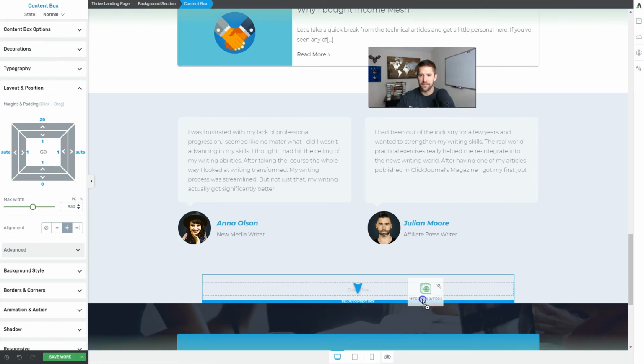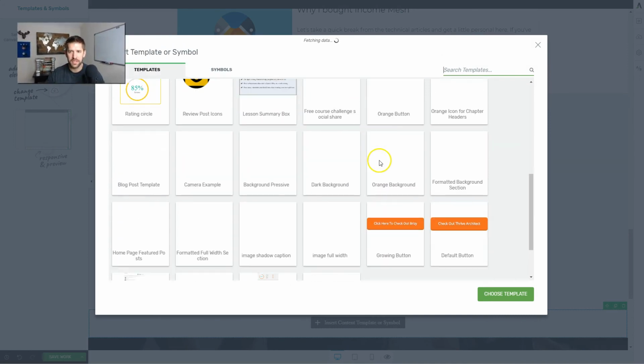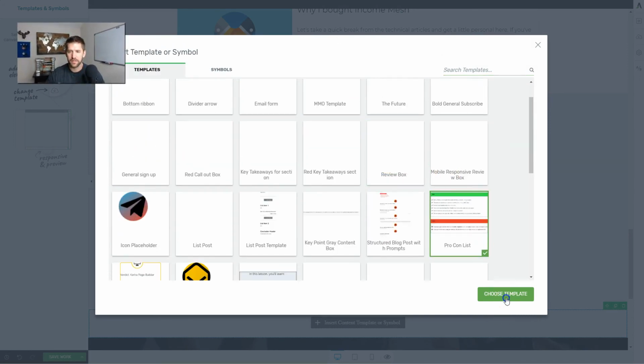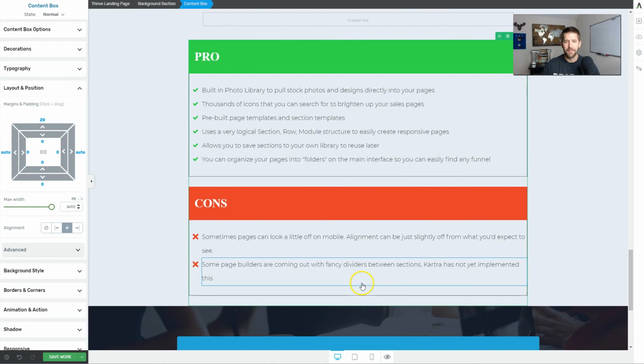Let me go to my templates symbols and go into my templates here. As an example, I built out for some of my review posts a pros and cons list area, and this is made out of a series of content boxes.